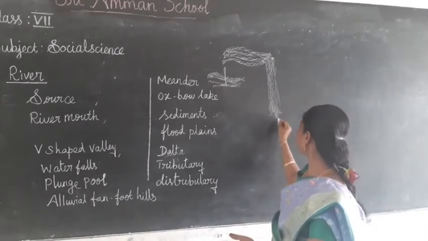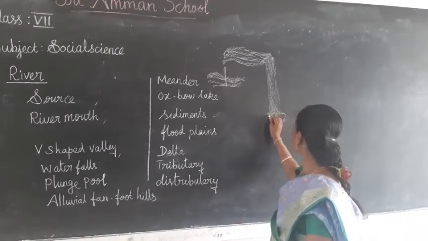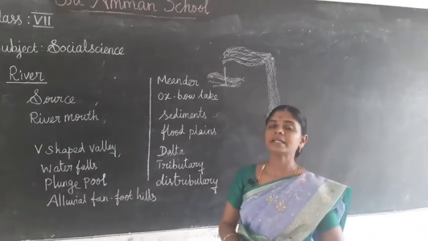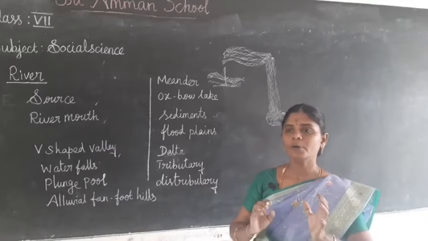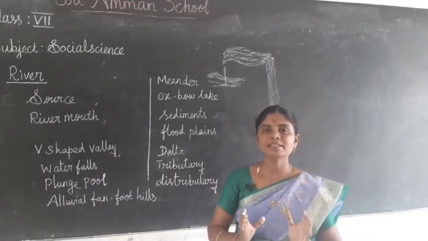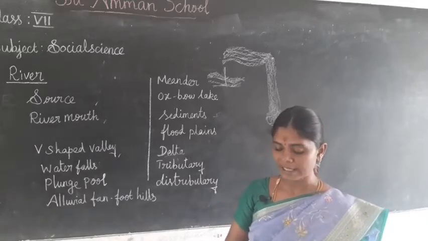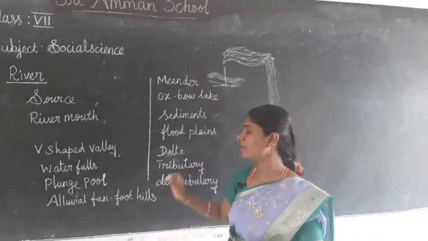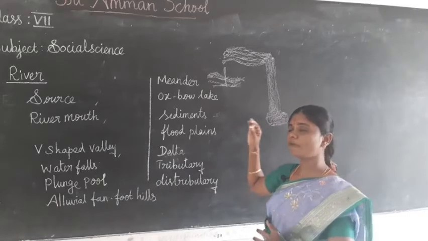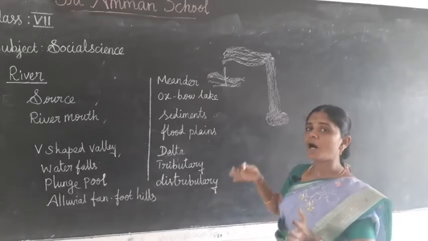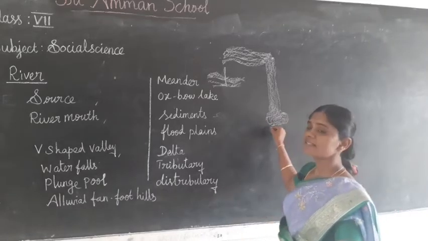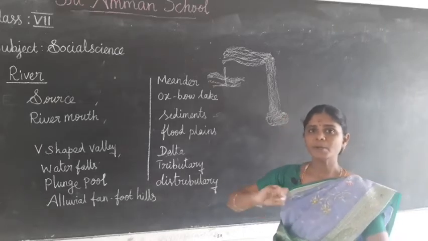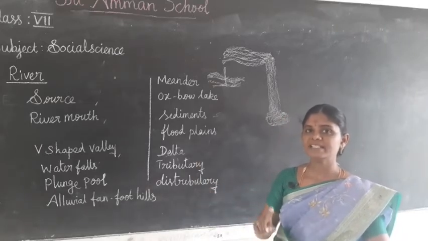It creates a deep hollow like a pool. The force of the falling water creates a hollow feature at the base of the waterfall. It is called the plunge pool.